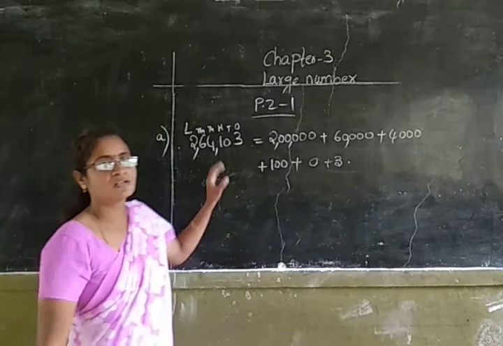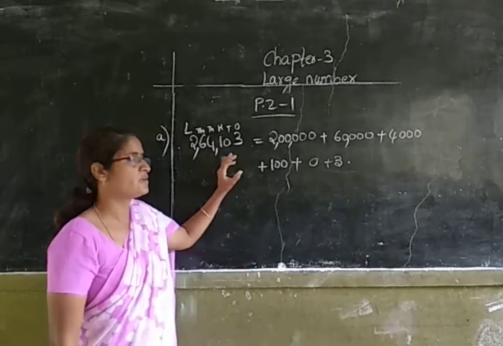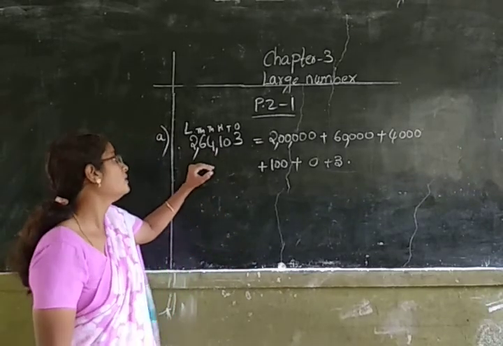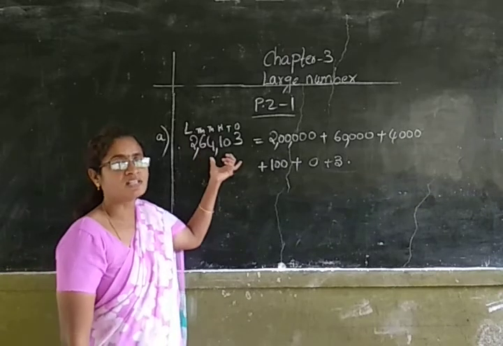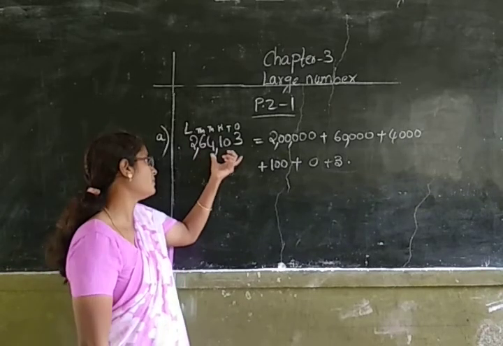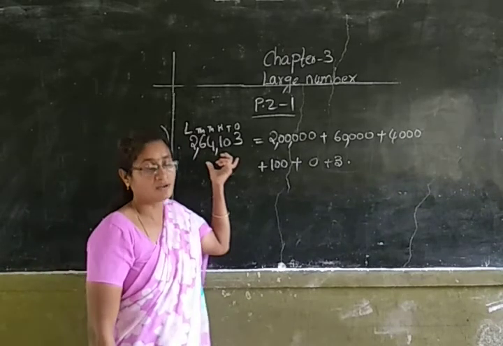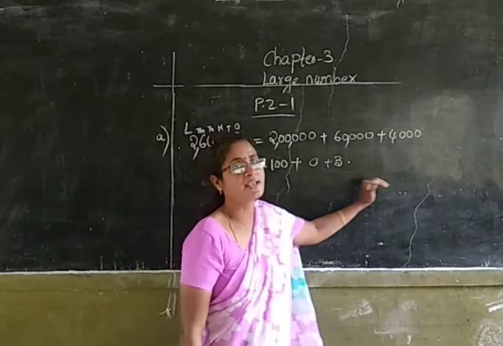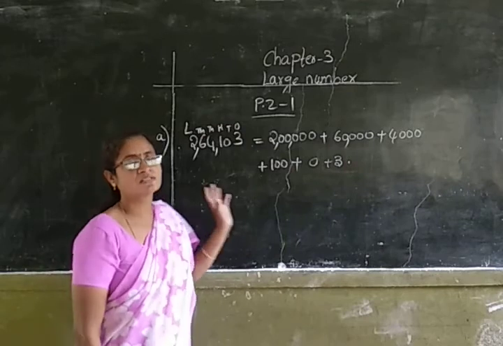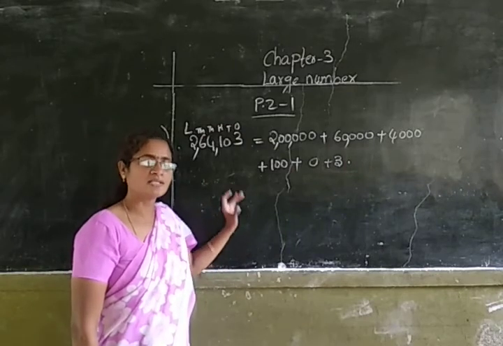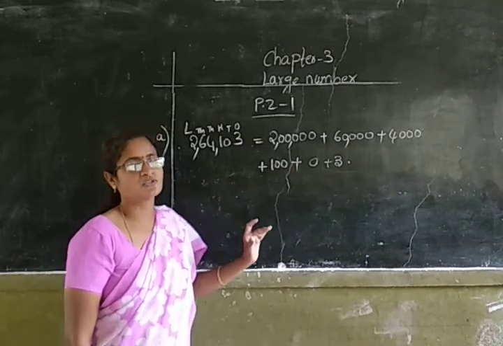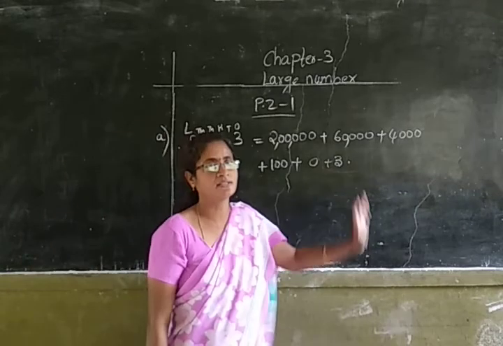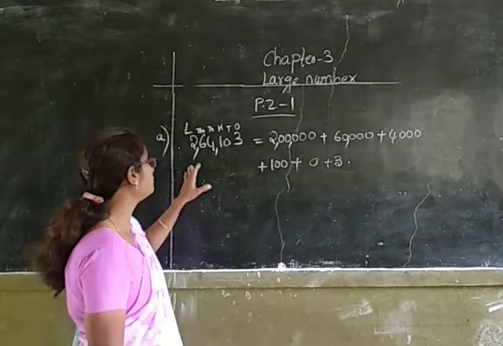Did you understand, children? First, I have turned this number into Indian place value system by placing the commas, and afterwards I have written the expanded form. So for the next sum, what you have to do? You have to place the commas and turn the number into Indian place value system, and then you have to write the expanded form. Did you understand, children?